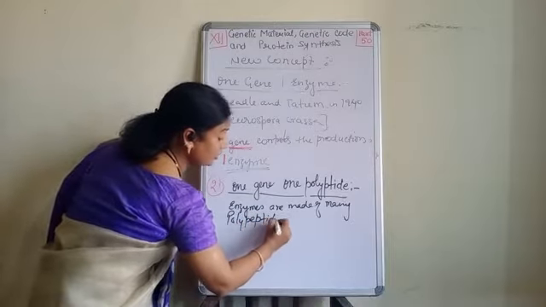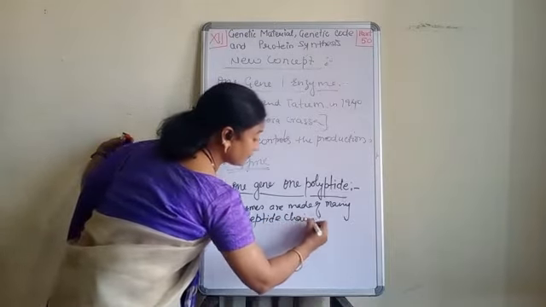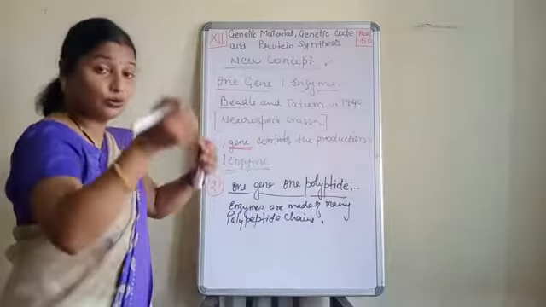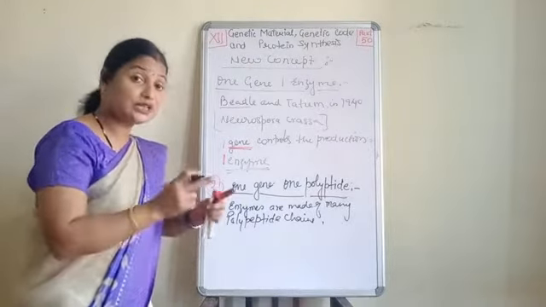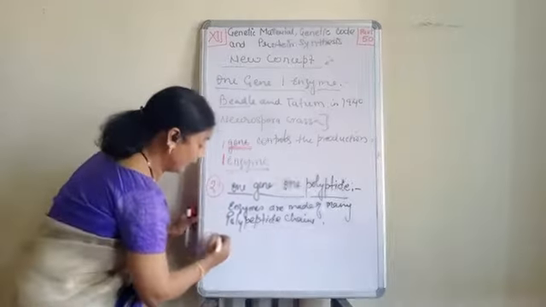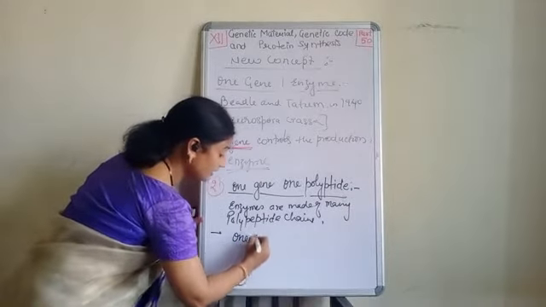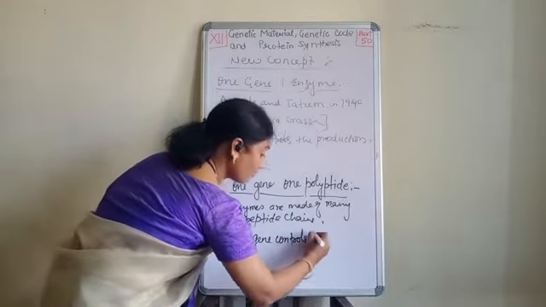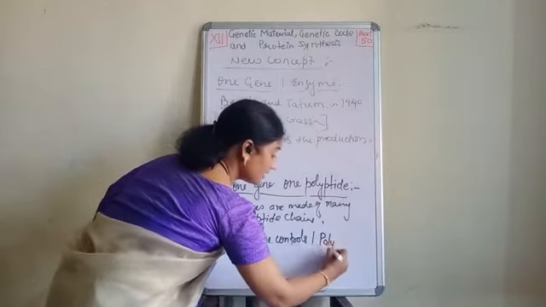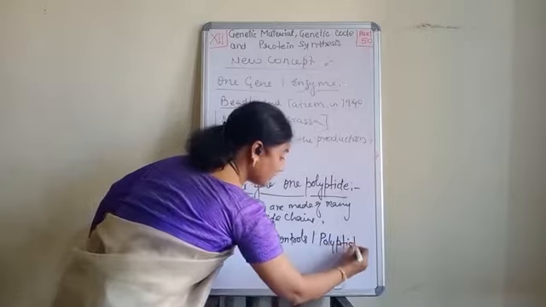So what will be the conclusion? The conclusion came that one gene controls one polypeptide chain.